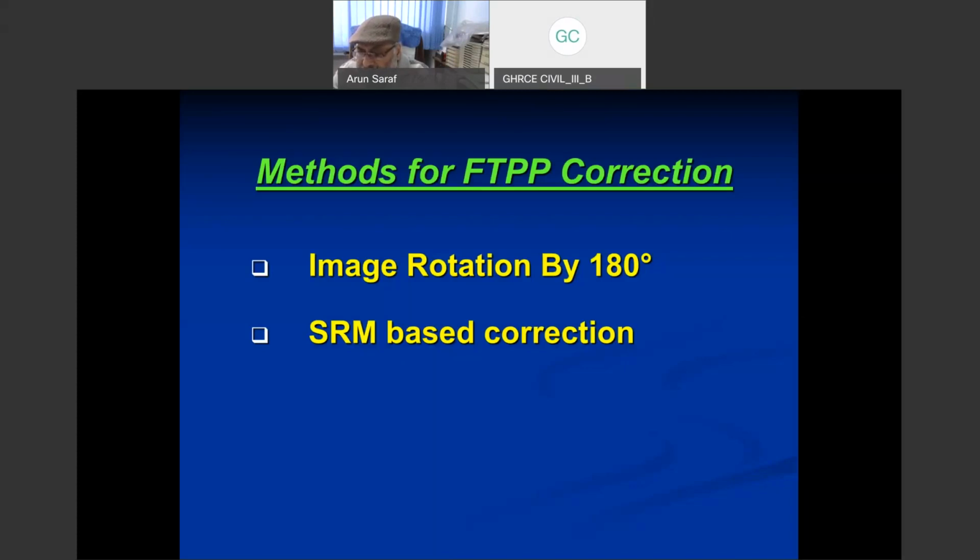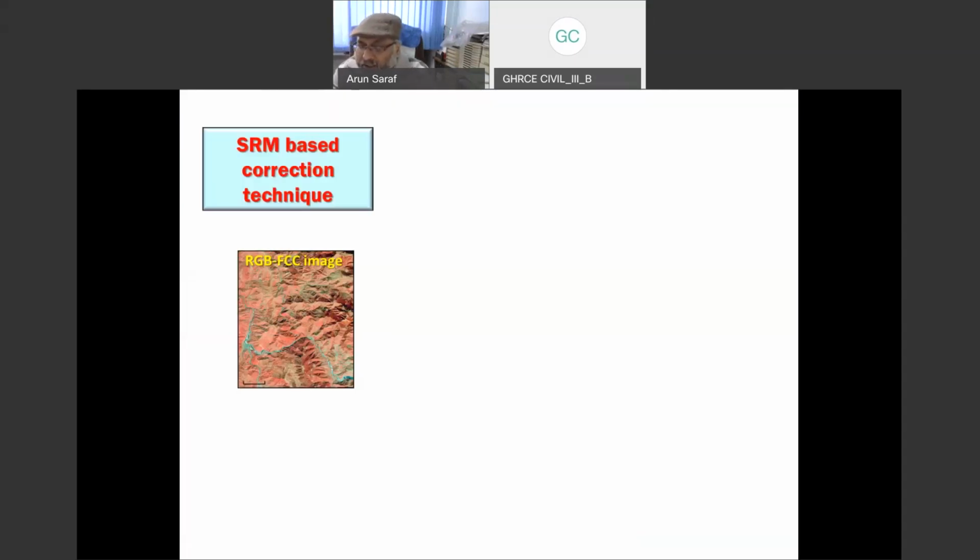And this SRM is a product from a digital elevation model, so the input here would be a digital elevation model. I will, a little later, explain this technique. And later on, we also developed a technique which doesn't require an SRM or input from a digital elevation model. Just by using one of the components of the image negative, we can still get rid of FTP. So without rotating and without using SRM, the third technique which we developed and also published was this one. Now, how does this SRM technique work?